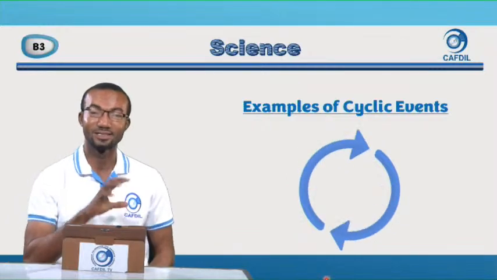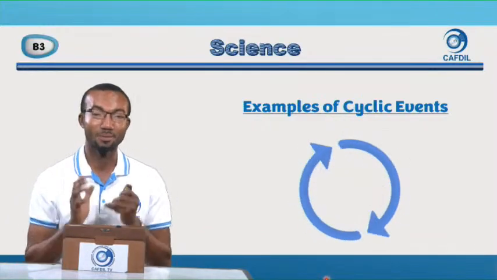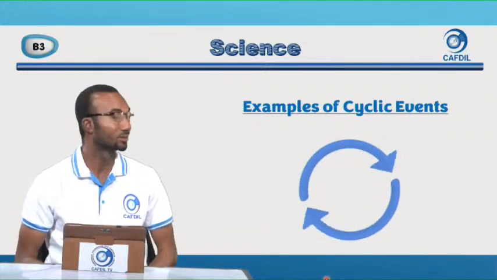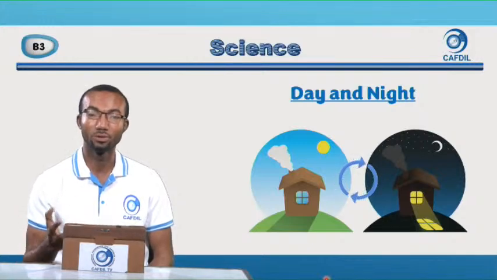Let's look at natural cyclic events. Something that always happens and continues to happen every day. The first one is day and night. It's natural. We don't control day. We don't control night.